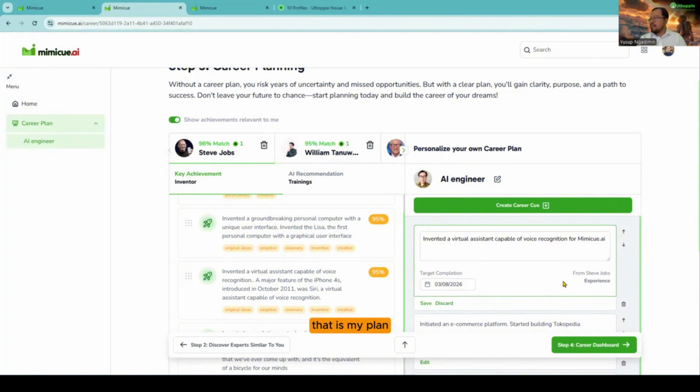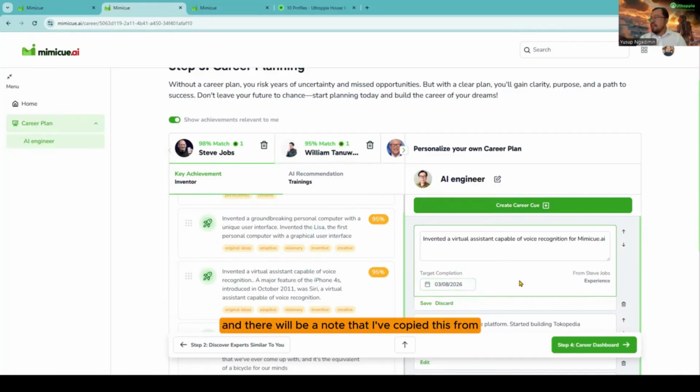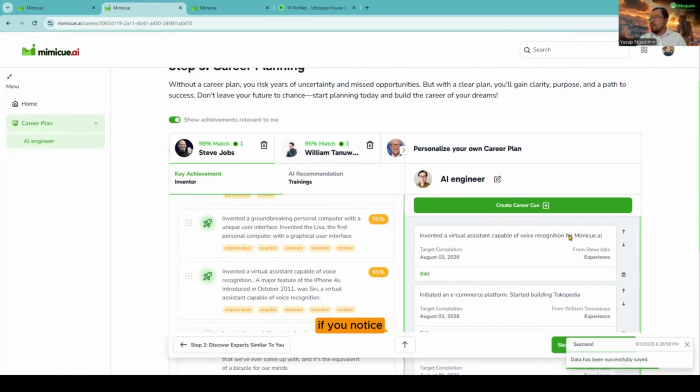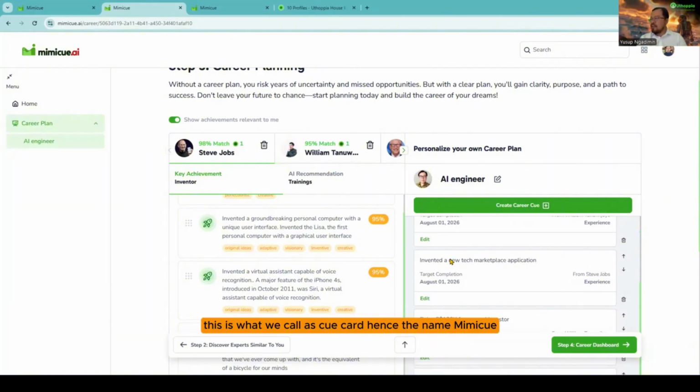That is my plan. I can set when I plan to complete this, and there will be a note that I've copied this from Steve Jobs' experience. You can save it. If you notice, there are a few icons on the right hand side. I can delete some of the icons, some of the cards. This is what we call a cue card, hence the name Mimicue.